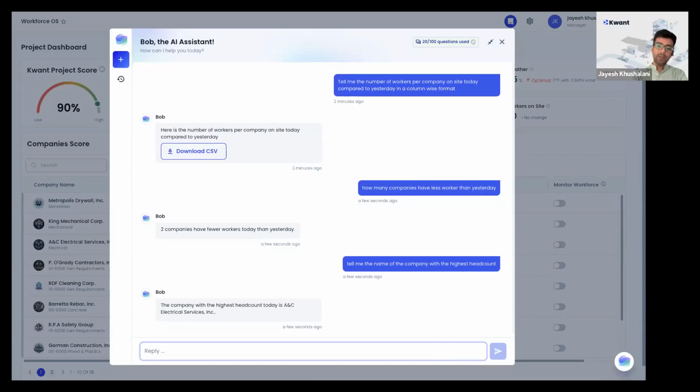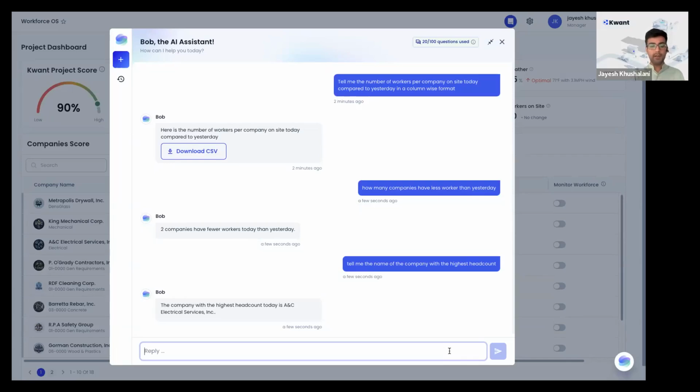Now, let's say you downloaded the complete list of the companies that have workers on site today compared with yesterday. You're not interested in every single company. You only want to look at the companies that have a significant drop in headcount compared to yesterday. So you can frame that question as, I want to know the list of the companies that have X% less headcount than yesterday.